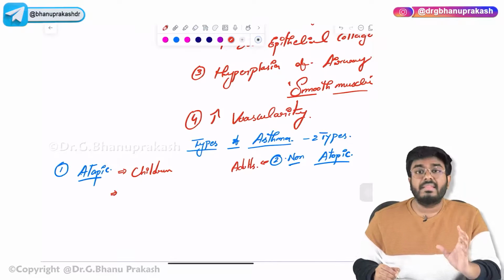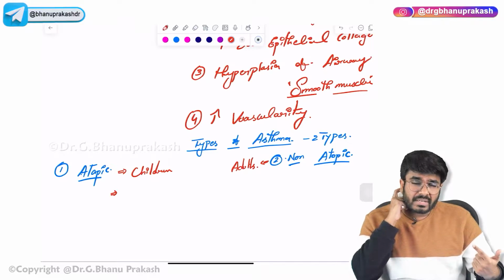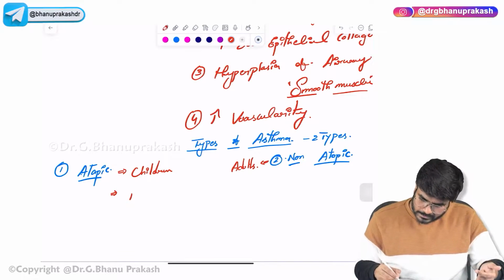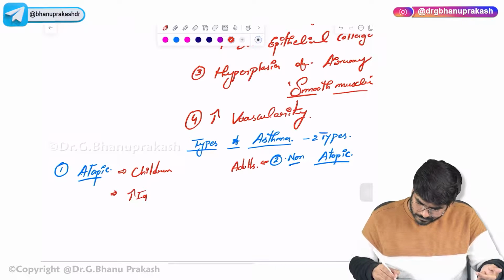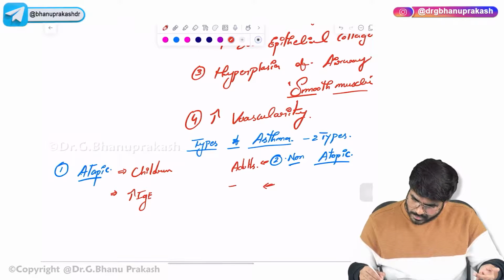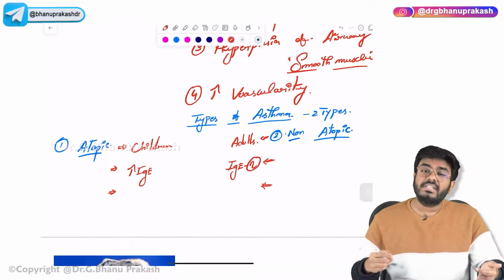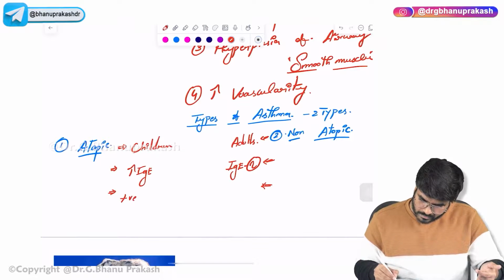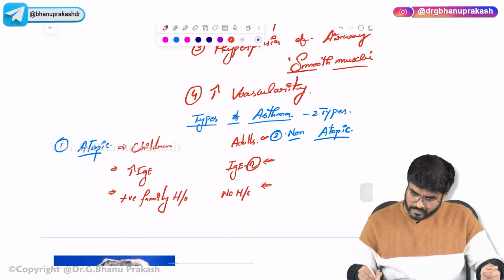Now, in atopic asthma, the pathophysiology we have discussed, the hypersensitivity reaction, there are high levels of IgE antibodies. In the blood, IgE levels are elevated. In non-atopic asthma, IgE levels are normal. In atopic asthma, there is a positive family history. There is no family history in non-atopic asthma.